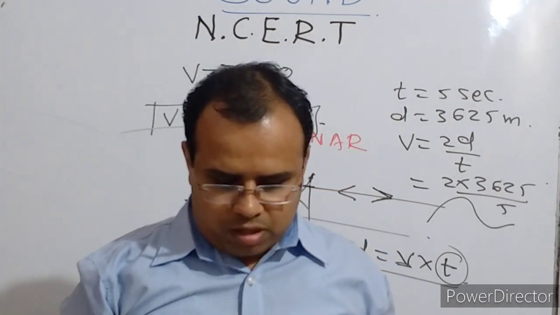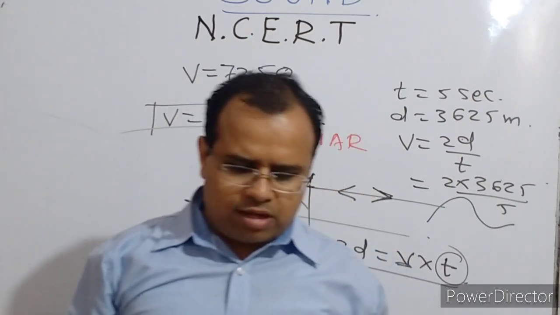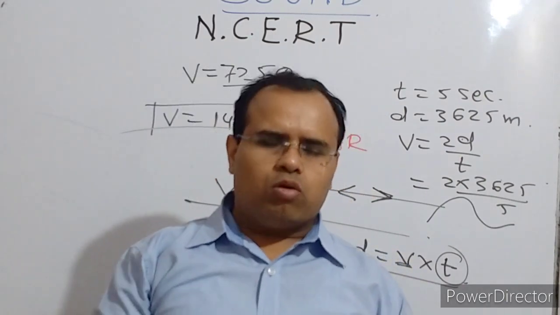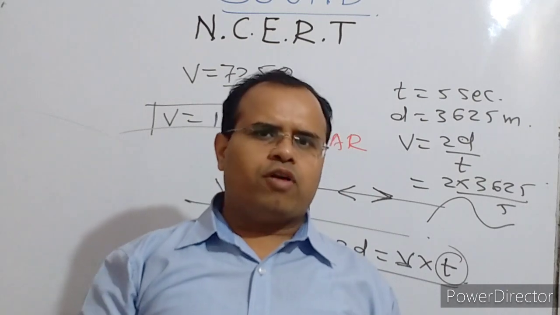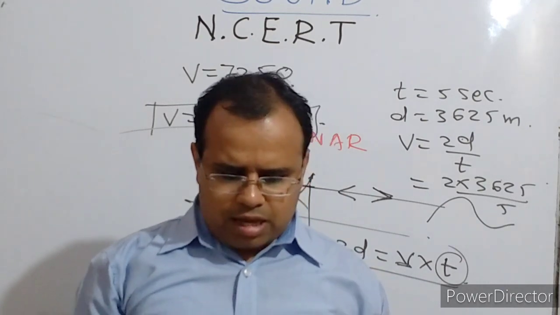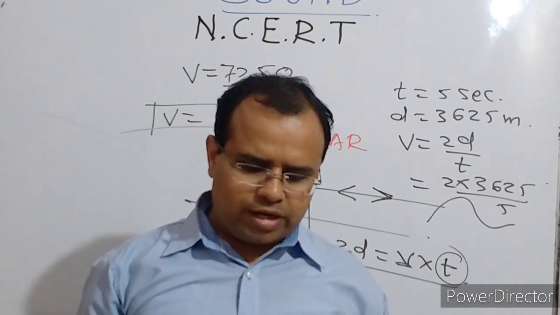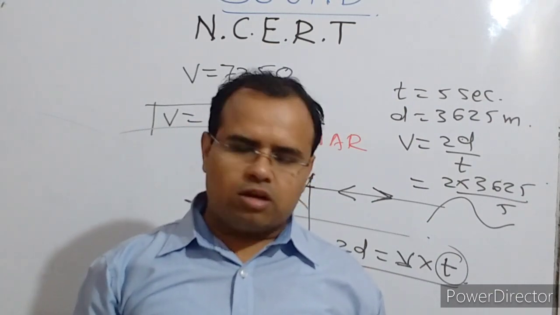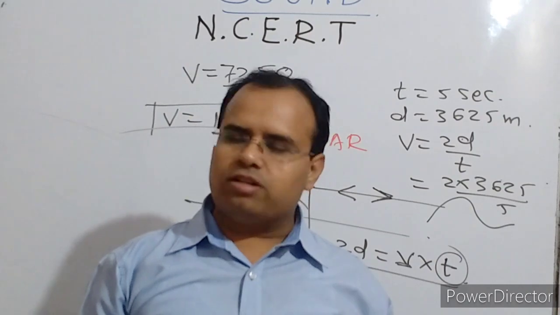Okay. Question number 21 is related to the metal block: how the defects can be found in the metal block using sonar. That we have already discussed in the theory. And the last is question number 22, explain how the human ear works. That also we have completed in the theory.